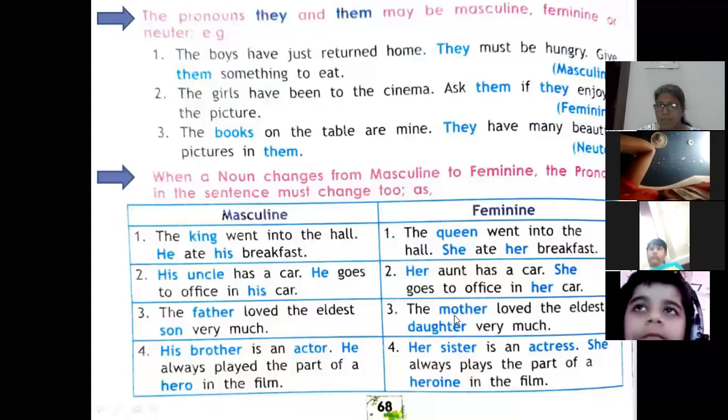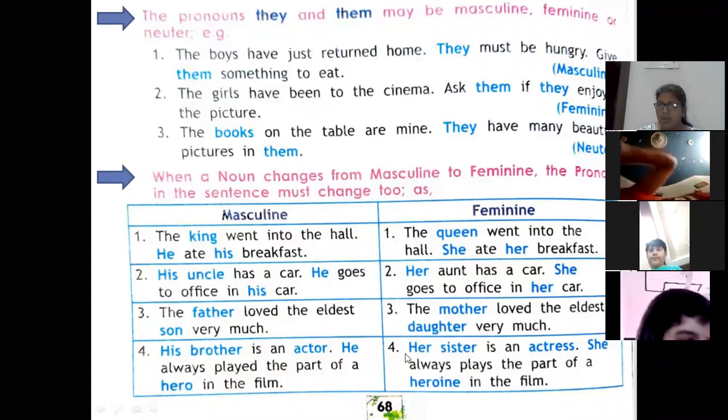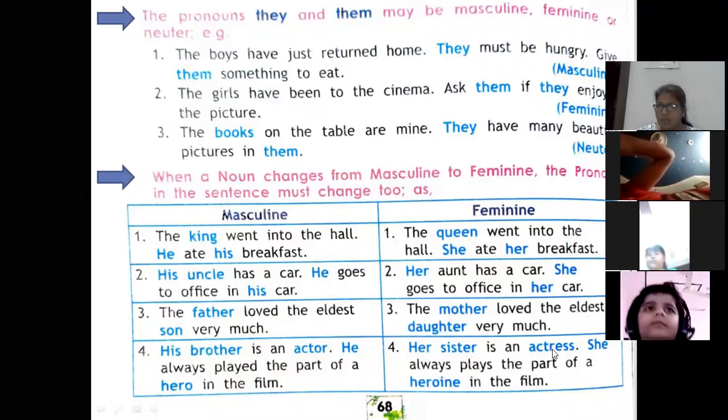Father, mother, son, daughter. His brother, her sister. Actor, actress. He, she. And hero, heroine.